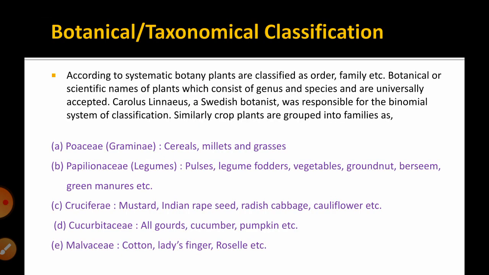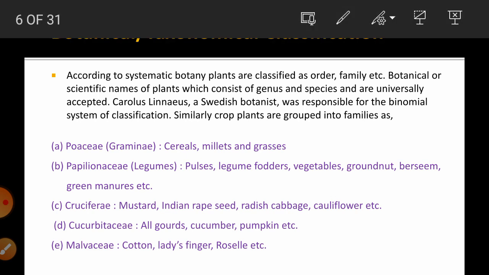The next one is the classification on the basis of taxonomy or botany. So according to systematic botany, plants are classified as per the order or family. The scientist Carolus Linnaeus, a Swedish botanist, was responsible for this binomial system of classification.